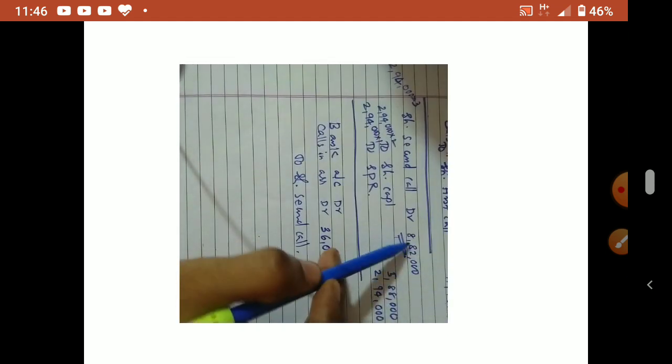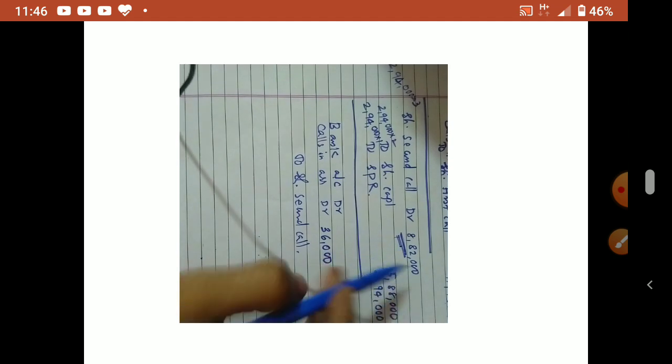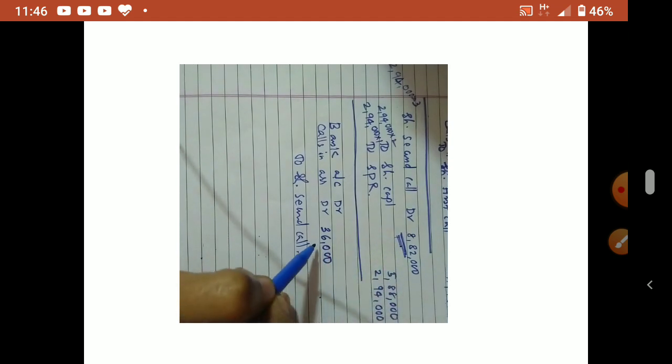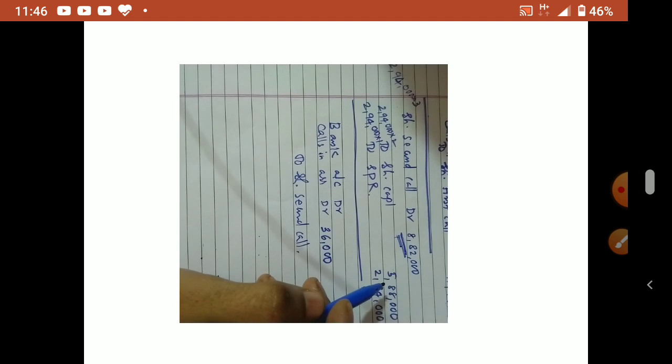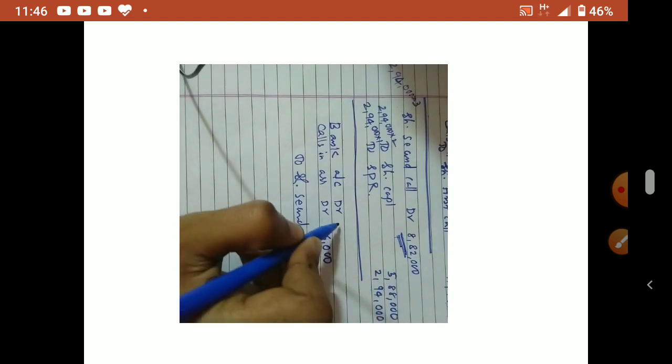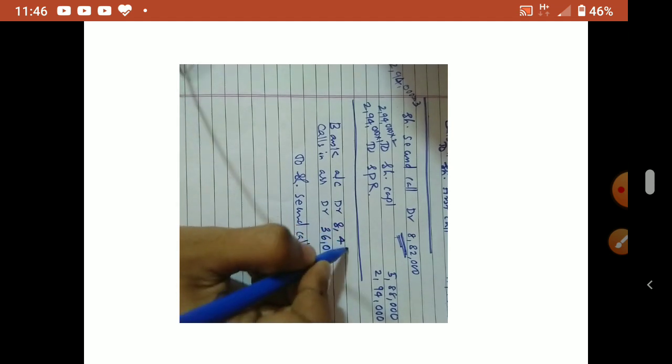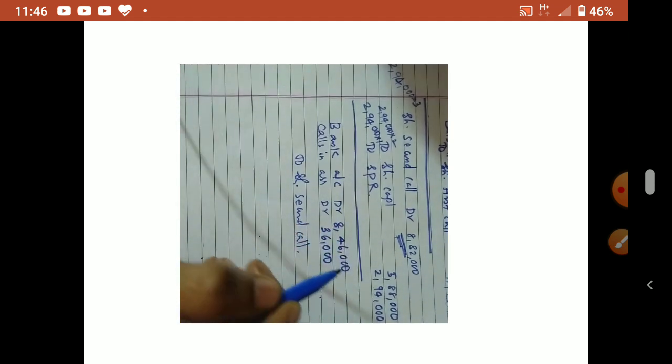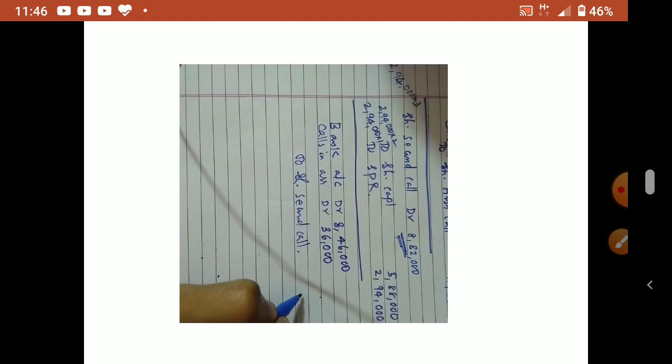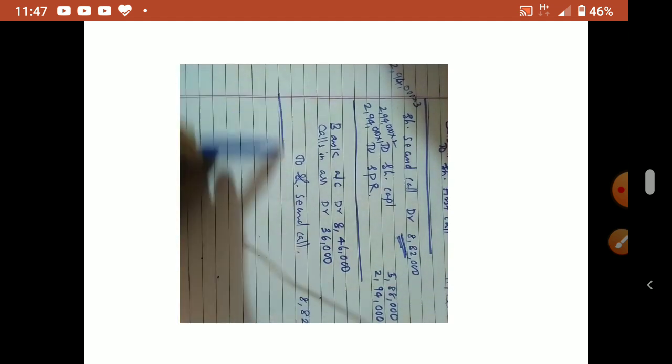But only 36,000 not received out of it. So how much will receive? 8,82,000 minus this 36,000. Second call. Okay. So 8,46,000 will come. So 8,82,000 total. So second call over.